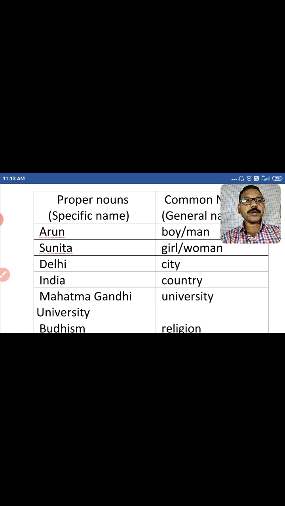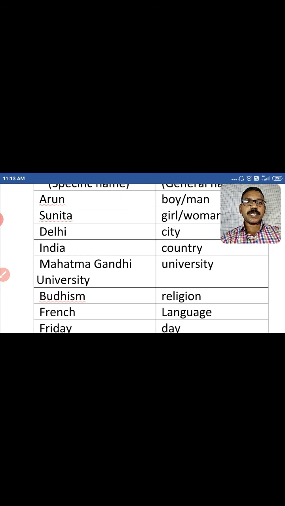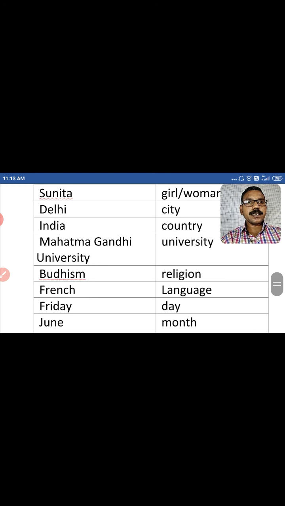Okay, so it's a proper noun, and here we can see if I say the University of Mumbai, I cannot identify which university I am telling to the others. Okay, so university is the common noun and Mahatma Gandhi University is the proper noun. Next is religion. Religion is a common noun. Okay, and if I talk about Buddhism, a specific name given to the religion, Buddhism is a proper noun.